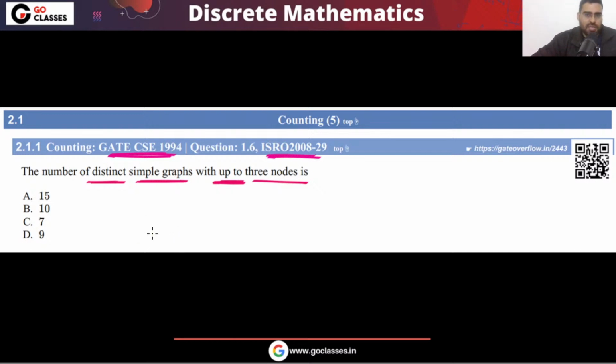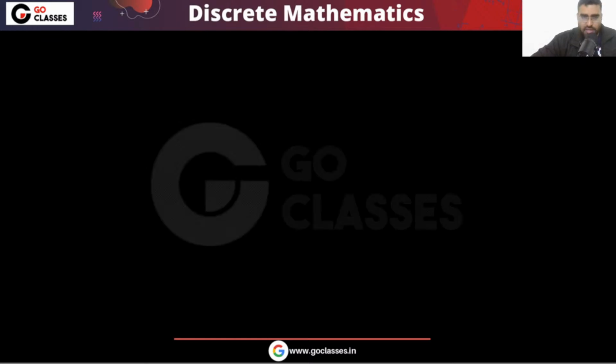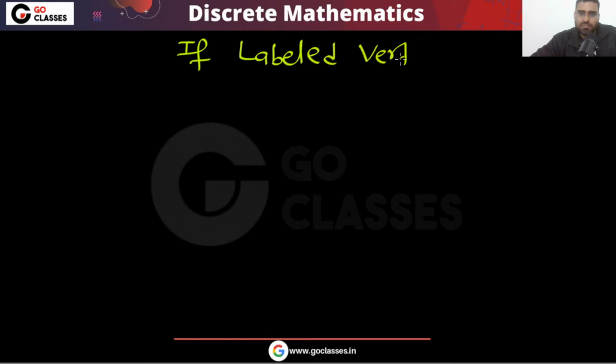Tell me, in this question, are the vertices labeled or unlabeled? Is that information given to us? That information is not given, right? Yes or no? So okay, let's assume these are labeled vertices. If the vertices are labeled, then what will be the answer?